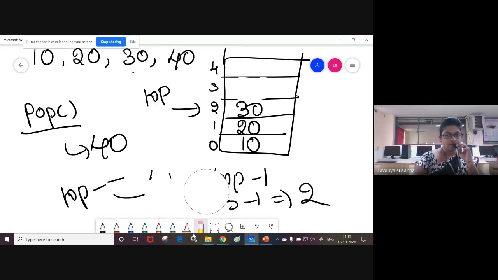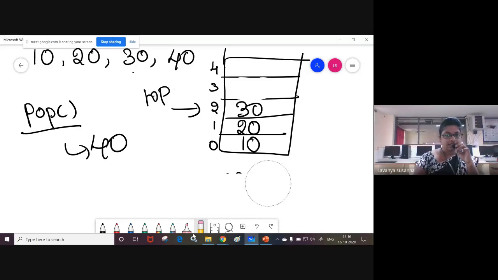Now 40 is deleted. Now, what is the topmost element? 30. If you want to delete an element from the stack, you can delete only the topmost element, the last inserted element. Now delete 30. After deleting 30, what you need to do? Top minus minus: 2 minus 1.